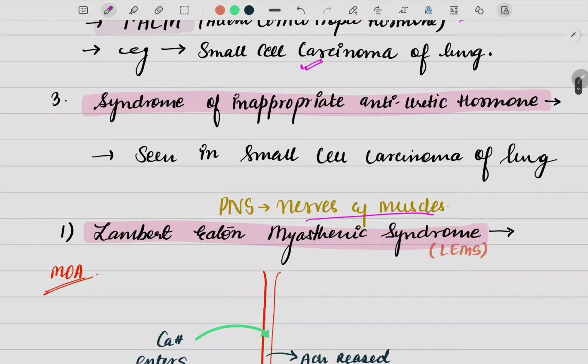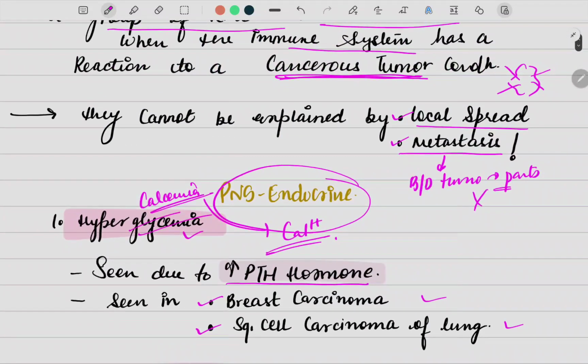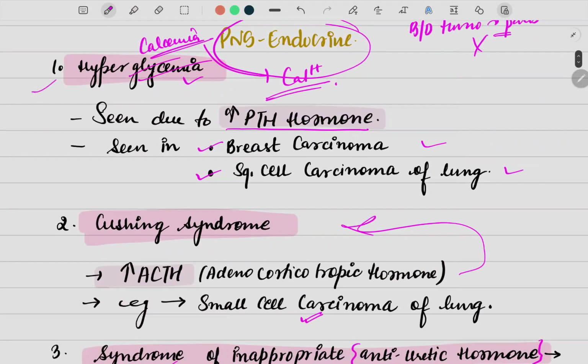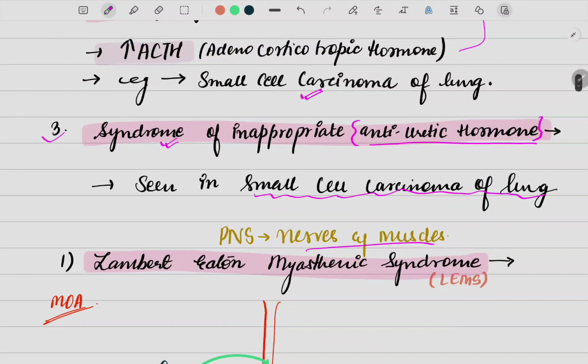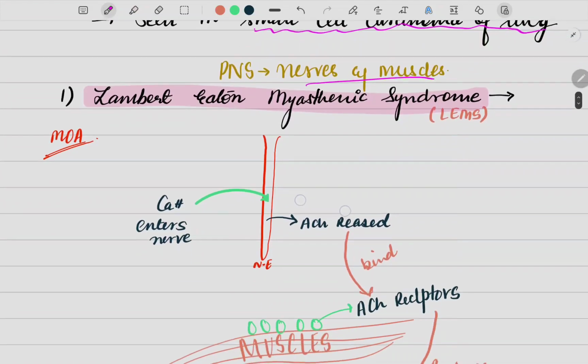Coming to the third one, that is the syndrome of inappropriate antidiuretic hormone. So it's a long name. Just remember that it is a syndrome caused due to inappropriate antidiuretic hormone. It is again seen in the small cell carcinoma of the lung. So when we talk about the endocrine PNS, we have three disorders. First is hypercalcemia, then we have Cushing syndrome, and then we have a syndrome related to inappropriate antidiuretic hormone.